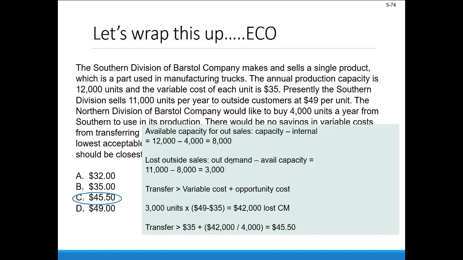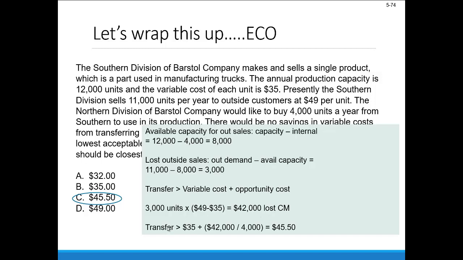The lost sales to outside then would be the 11,000 that they're currently selling to outside customers, minus the 8,000, or 3,000 in total. So that transfer price is going to be greater than or equal to the variable cost of production plus that opportunity cost. So that total lost CM is 3,000 units times the selling price of 49 minus the variable cost per unit of 35, or a total of 42,000.